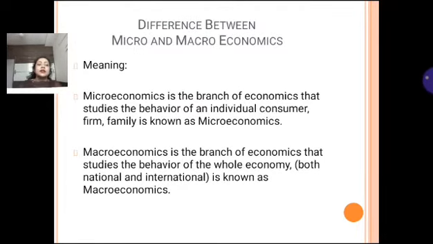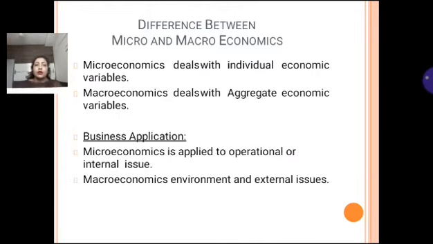Now let us look at the differences between macroeconomics and microeconomics. Starting with the first one, the meaning. As you will understand by now, in microeconomics we study the behavior of individual economic units, that is household, firm, market, industry, etc. While in macroeconomics we study the behavior of the whole country or whole economy. Next, microeconomics deals with individual economic variables, while macroeconomics deals with aggregate economic variables.